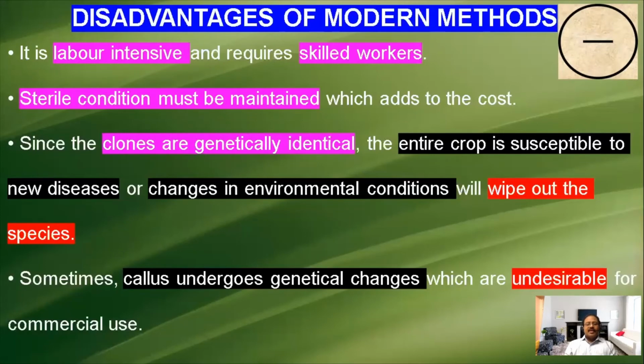Another thing is that all the plants are genetically identical. That is one part, and it is good. But the other part is that when plants are genetically identical, the entire crop is susceptible to new diseases. For example, in the corona.